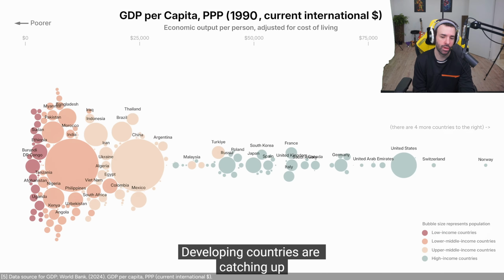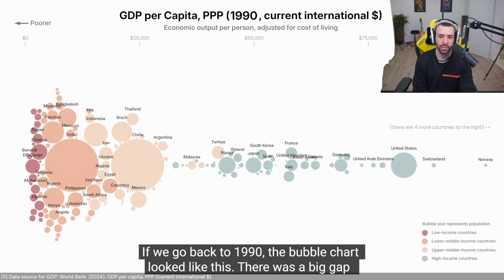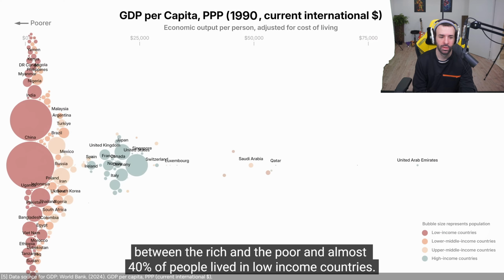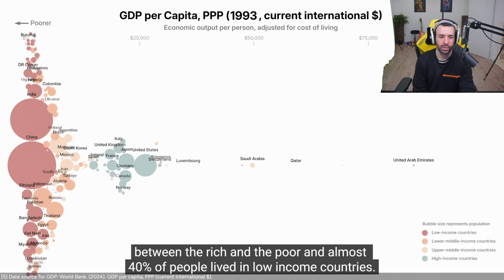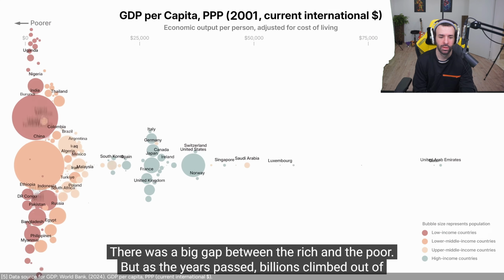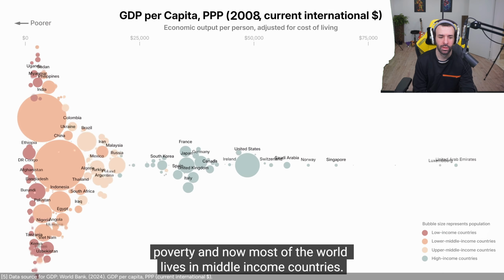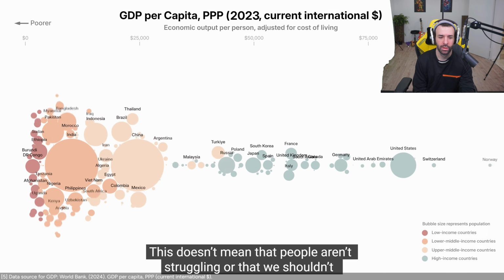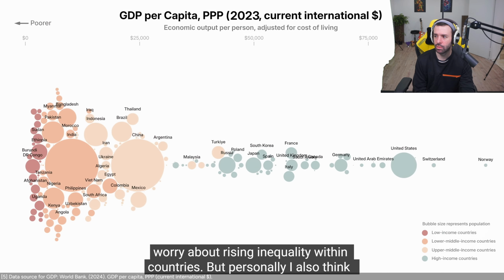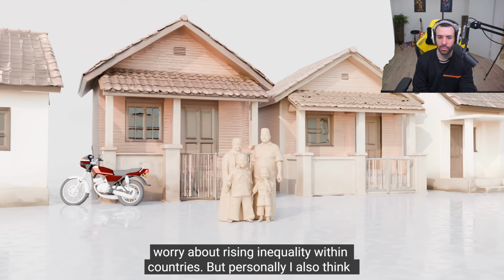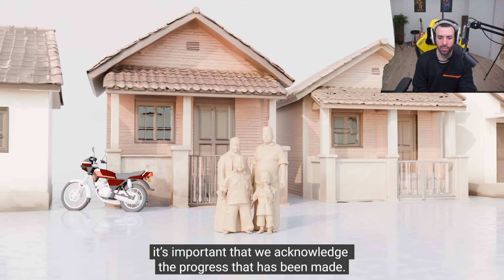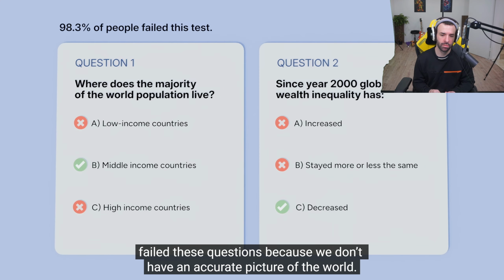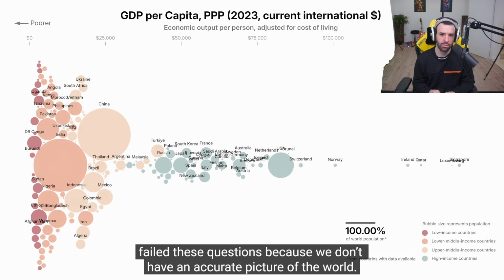Developing countries are catching up. That's a good thing. If we go back to 1990, the bubble chart looked like this. Almost 40% of the world lived in low-income countries. As the years passed, billions climbed out of poverty, and now most of the world lives in middle-income countries. This doesn't mean that people aren't struggling or that we shouldn't worry about rising inequality within countries, but personally, I also think it's important that we acknowledge the progress that has been made. Most people, myself included, fail these questions because we don't have an accurate picture of the world.